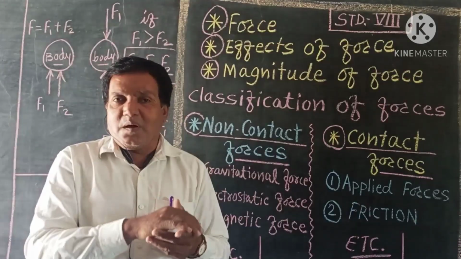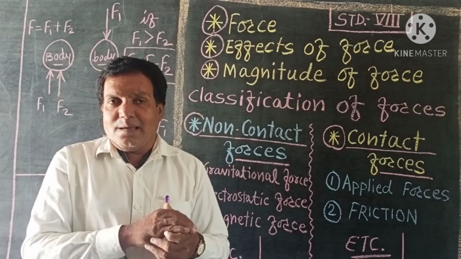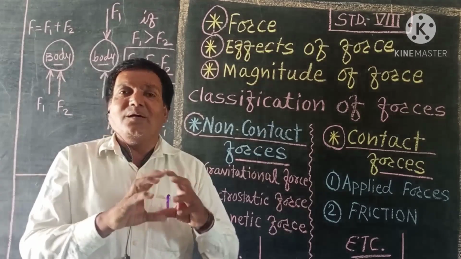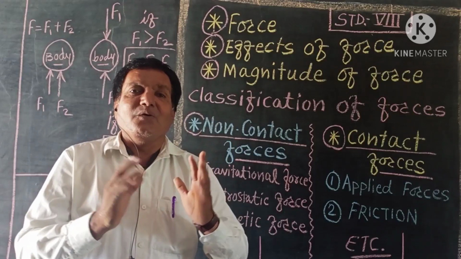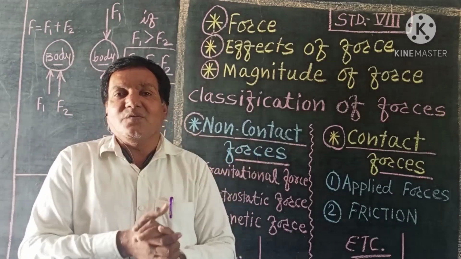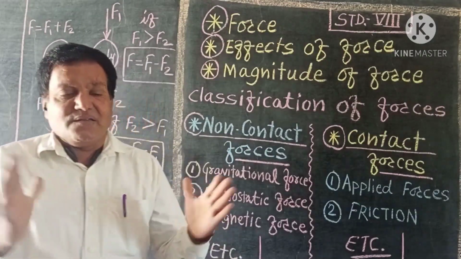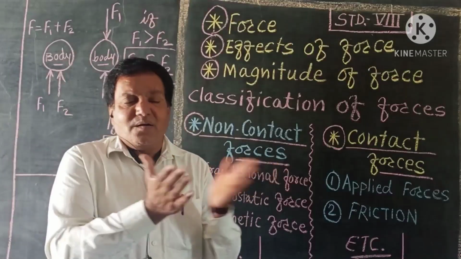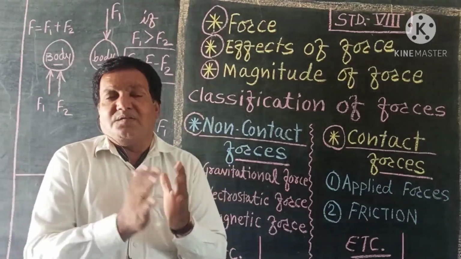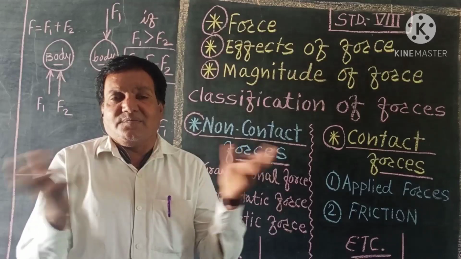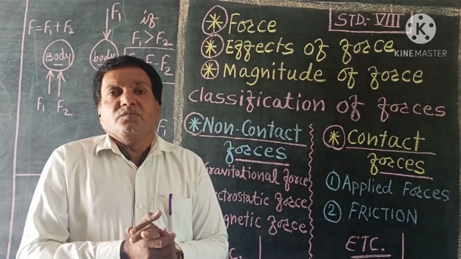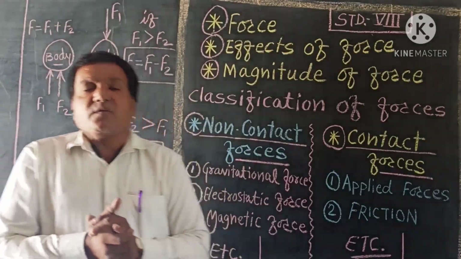But because of that property of plastic ball, after removing the force, it will not come to its original size. But the duster, it has a property of that material. Sponge has a property of elasticity. So that is also the cause or effect of the force.